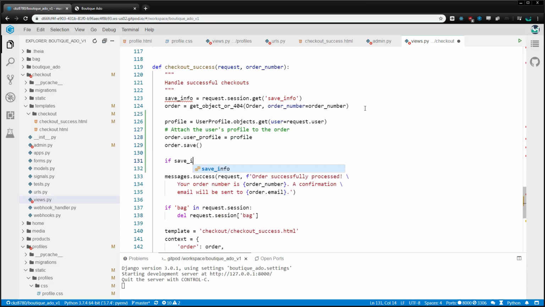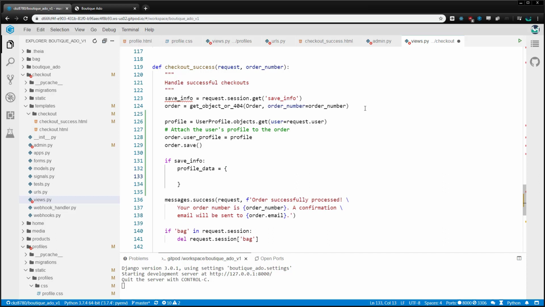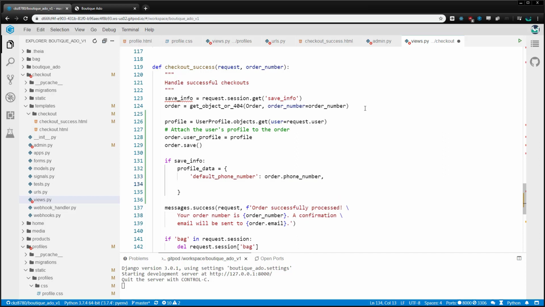We can also finally use the Save Info box here, first determining if it was checked, and if so, we can pull the data to go in the user's profile off the order into a dictionary of profile data. The dictionary's keys will match the fields on the user profile model, such as the default phone number, country, postcode, and so on.